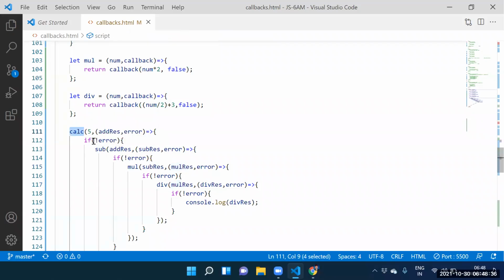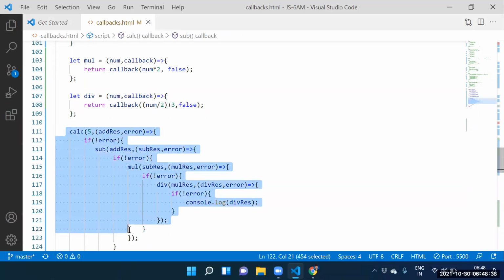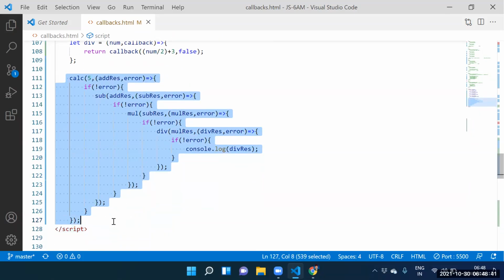Guys, assume some problem rises in the chain here. If any problem rises in the chain, the complete application will collapse or not? Yes, sir. Person 2 is linked with person 1, person 3 linked with person 2, person 4 linked with person 3. So in the complete chain, the second person depends on the first person, the third person depends on the second person, the fourth person depends on the third person.